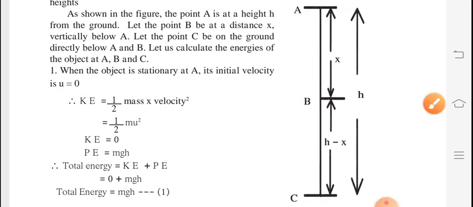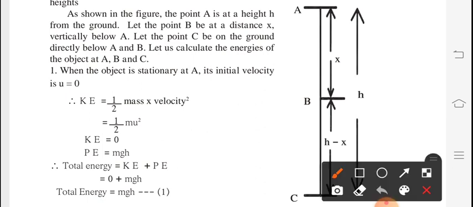So, point number 1. When the object is stationary at point A, its initial velocity is u. Obviously, consider the object in your hand.